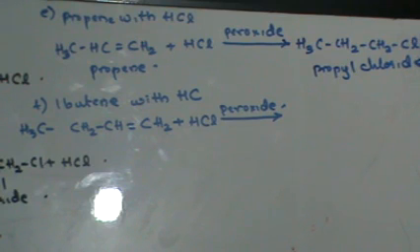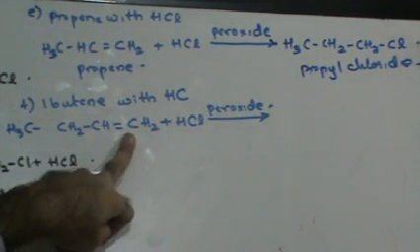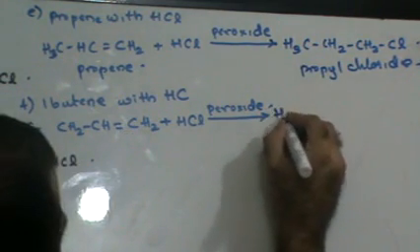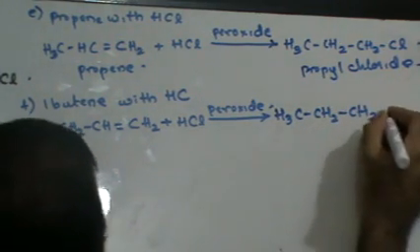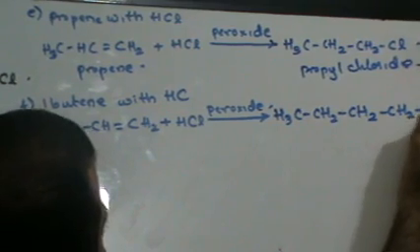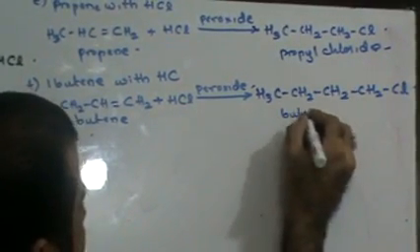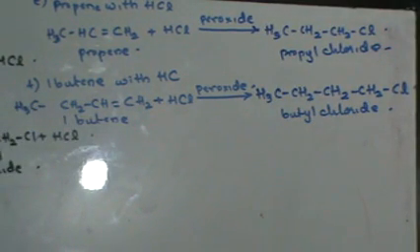Therefore you will use the peroxide effect or anti-Markovnikov's law, which says that the negative part of the reagent will combine with that carbon atom containing the maximum number of hydrogen atoms. That means you will get H3C, CH2, CH2, CH2Cl, right? This is 1-butene and this is going to be butyl chloride. Fine. So this was the reaction using the peroxide effect.